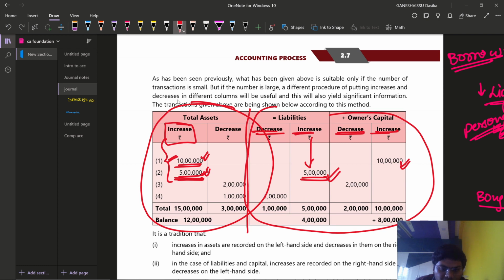Now what happened? Rupees 2 lakhs has been withdrawn for personal use. Then it is a decrease on the asset side. It is decreased from the assets point of view, and capital is also decreased in the form of drawings. So decrease in asset, decrease in capital.